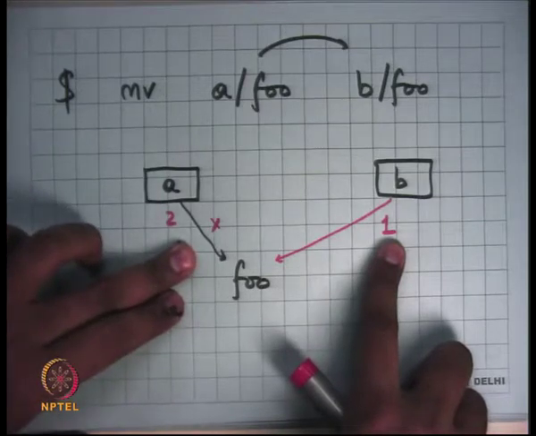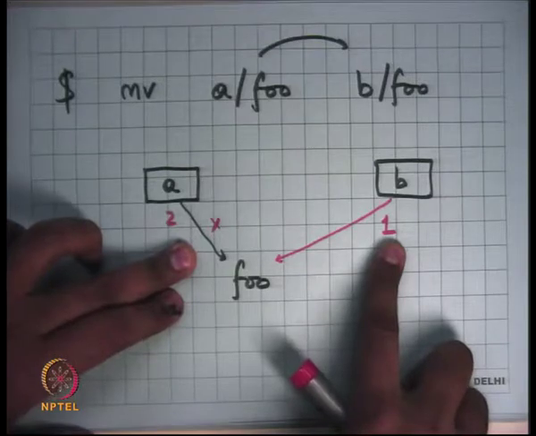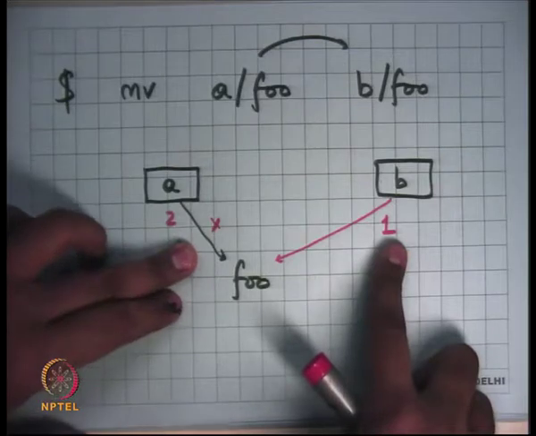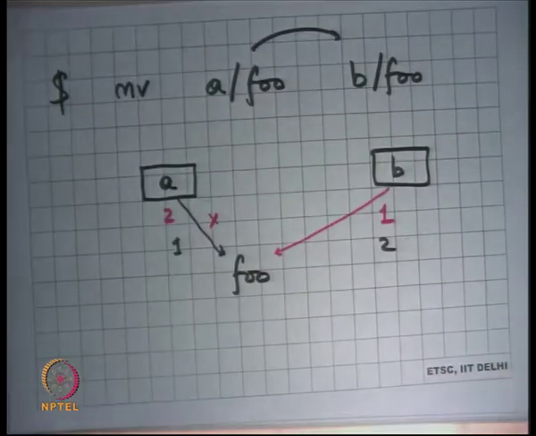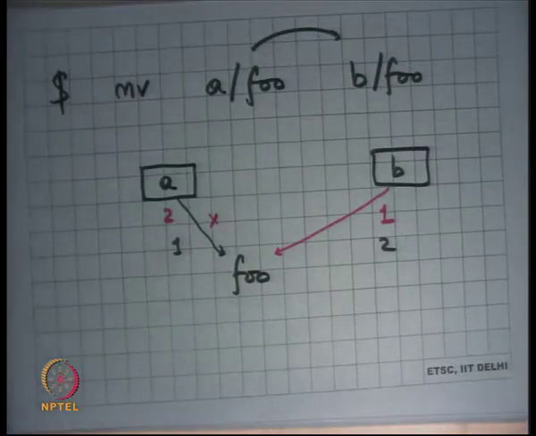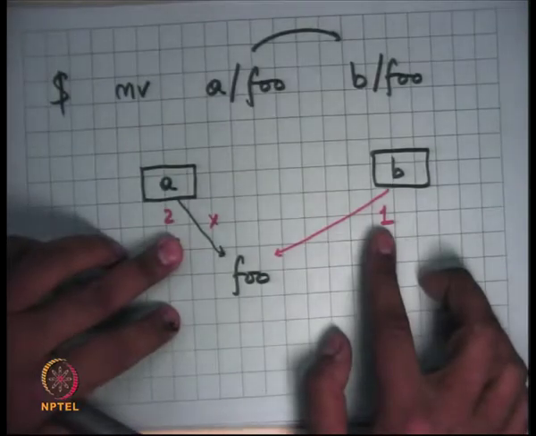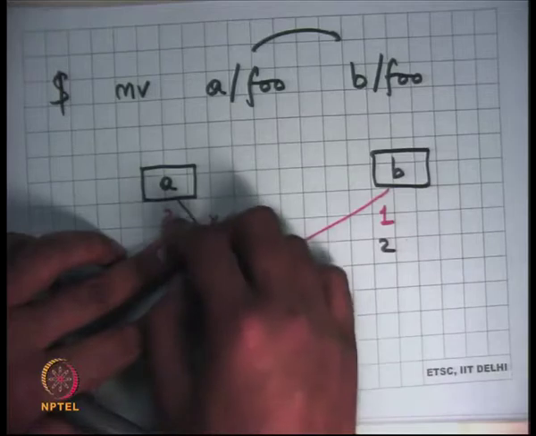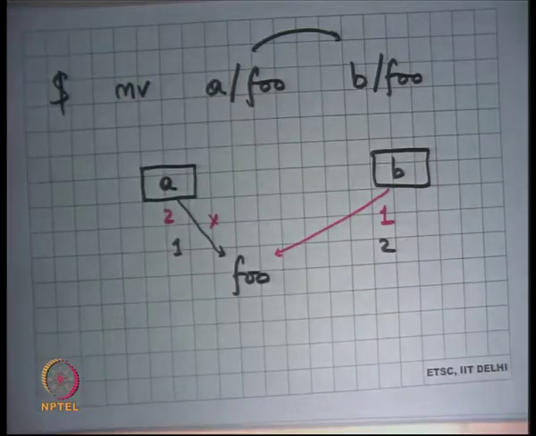before I had deleted the second pointer, I have a situation where one file is being pointed to by multiple directories, right, and this may not be acceptable. Depending on the file system semantics this may or may not be acceptable. So let's assume that it's not acceptable, and there's no way that the file system can automatically figure out what to do, right. So when it comes back again and it figures out there's something wrong here, it will probably want to say I either want to remove this or I want to remove this, but has no way to figure out which one to remove.